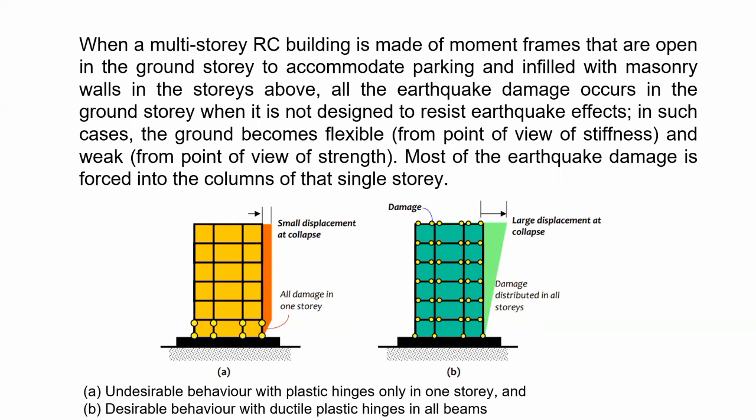So, itong nasa figure, yung letter A, yan yung undesirable behavior with plastic hinges only in one story. So, itong mga circle sa baba, yan yung nag-indicate ng damage. So, then itong letter B, ito yung desirable behavior with ductile plastic hinges in all beams. So ang damage is distributed in all stories.